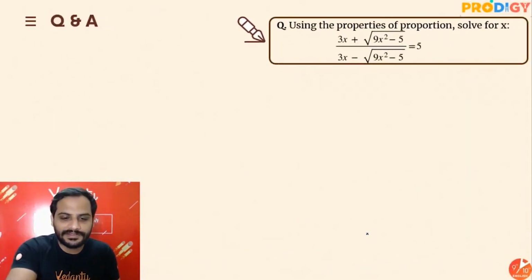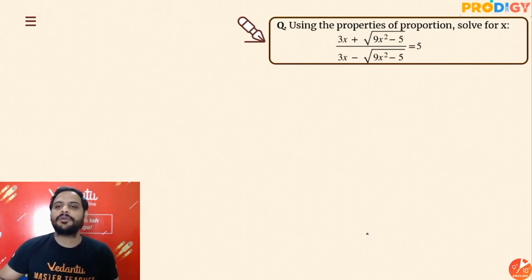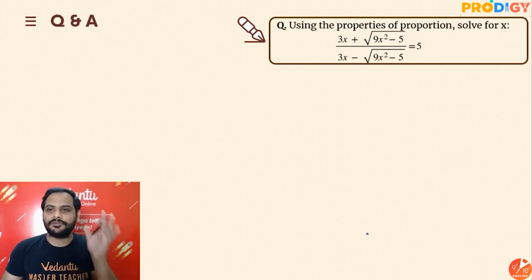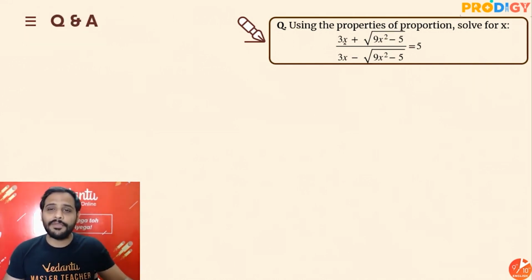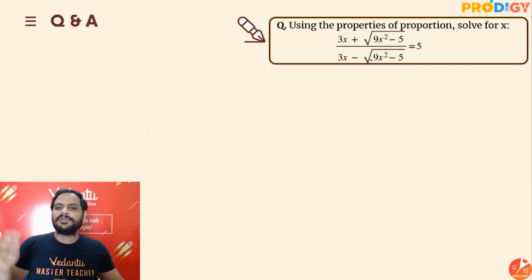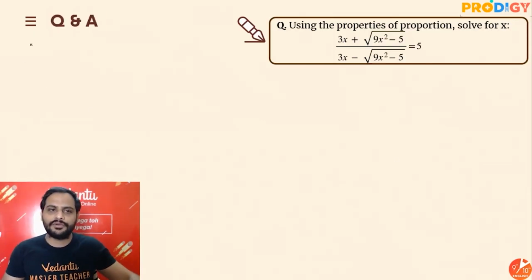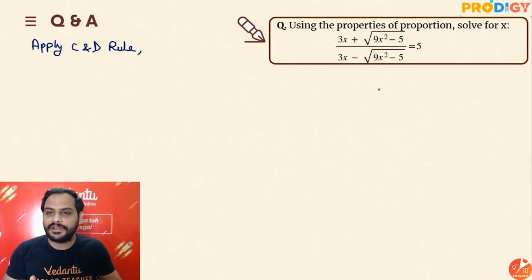Alright, in this question, they are saying, using the properties of proportion, solve for x. Now look, whenever there is a plus b into a minus b form, what will we do? We'll apply the componendo and dividendo rule. So you know, in the componendo and dividendo rule, we will first add both the numerators. So add both the numerator and denominator.